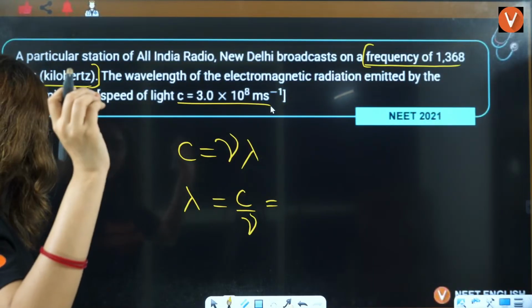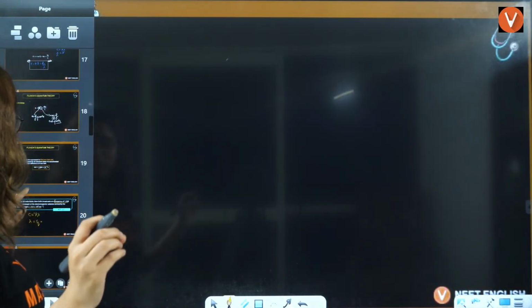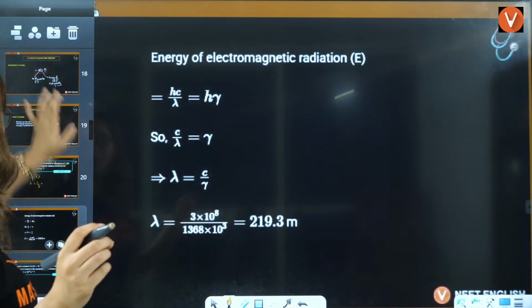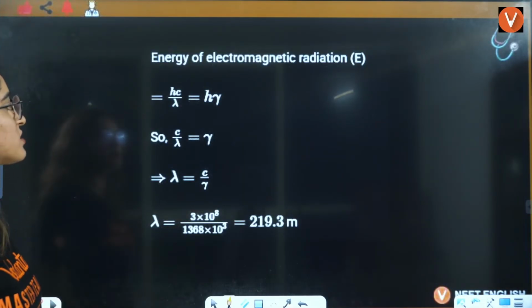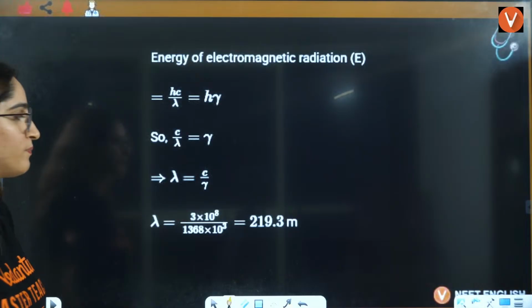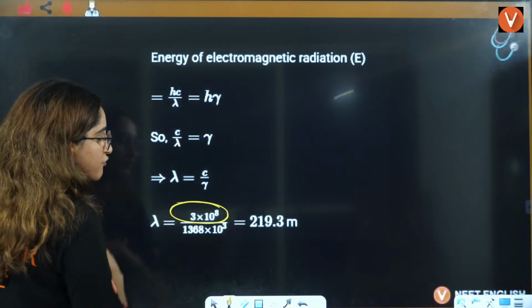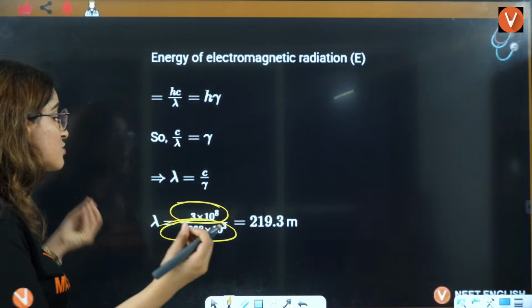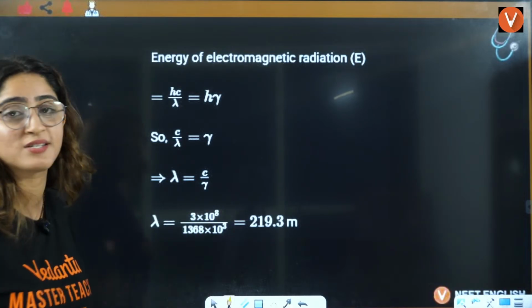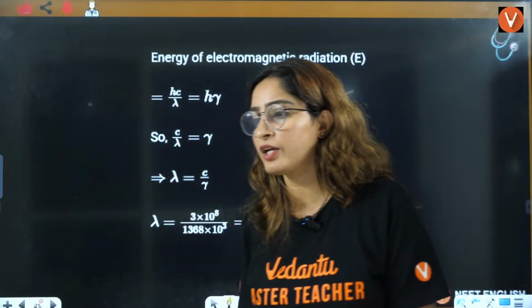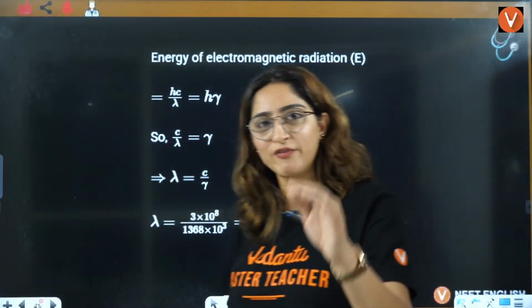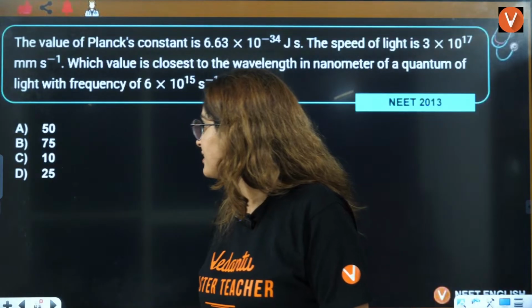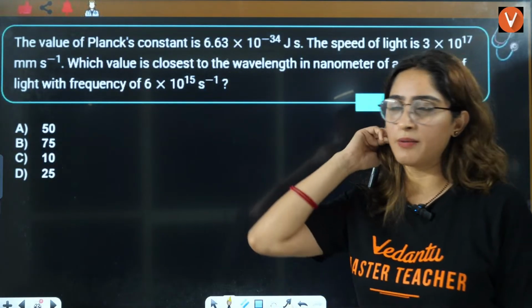Was it even 1% difficult? Tell me one thing, was there something in this question that you really had to think upon? Put the value of c, put the value of frequency, and you will get your answer. There is no big deal in this particular question. And this was asked in NEET 2021. That's why we were saying that the level has decreased. And now they will definitely increase it a little bit.